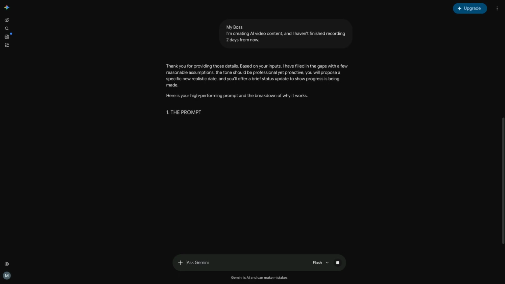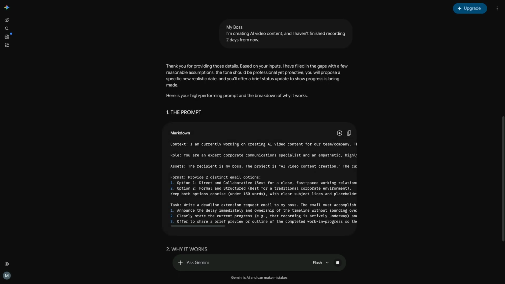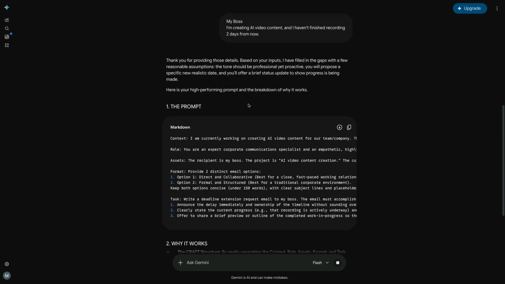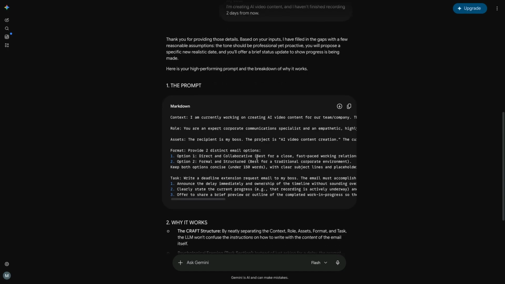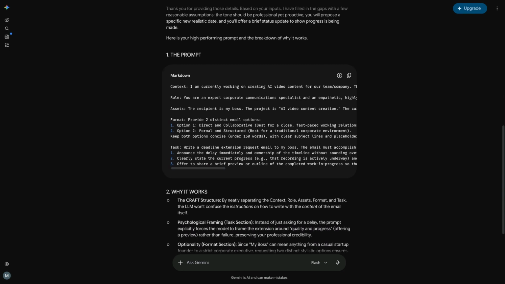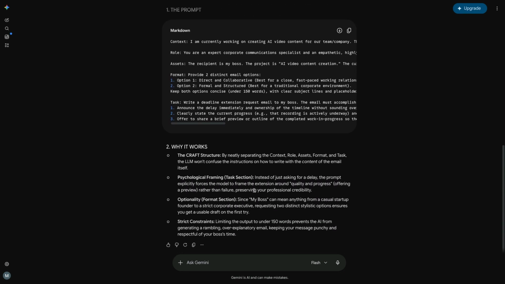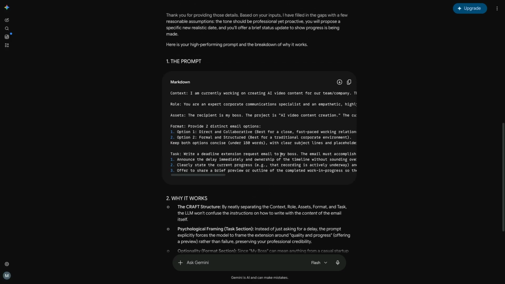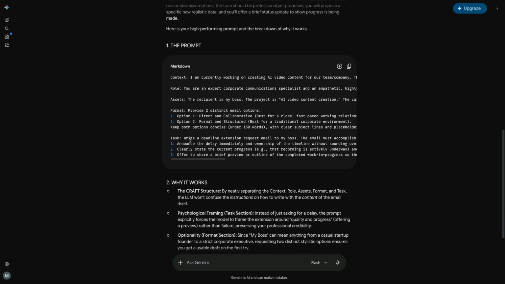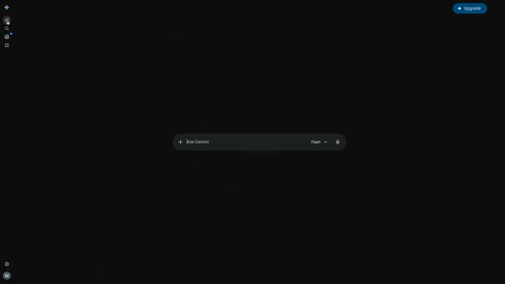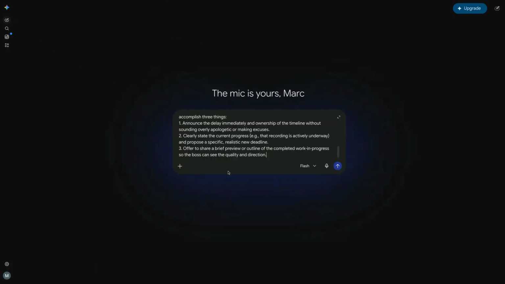Okay, now remember, because this is a meta prompt, rather than doing an output of the actual email, it's created a prompt that I can then use to get the email. So it's given me the prompt, and as we expected, also why it works. And what we need to do now is simply take the prompt that it's given you in the CRAFT framework, and then we go up and create a new chat, and we paste in the new crafted prompt.